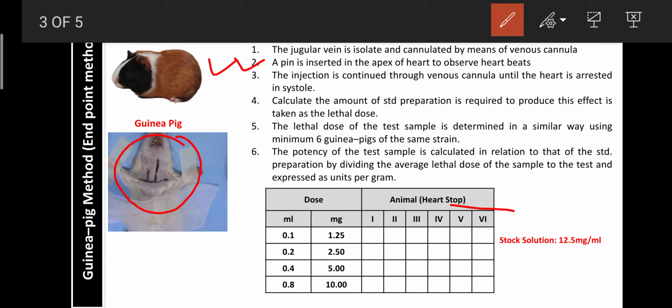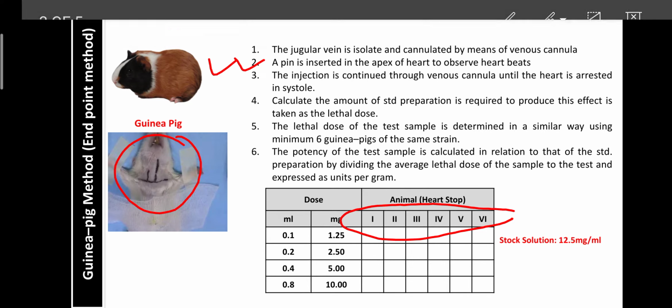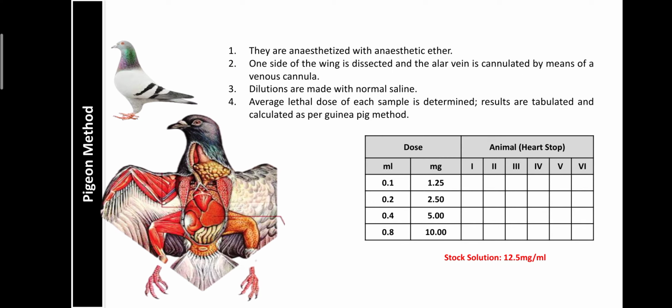So here 6 animals are considered for the test preparation as well as the standard preparation. It is not mandatory to conduct the standard preparation in each and every experiment. It has a unique value throughout the world. You can take those standard values and record the responses of a test preparation, then match and find out the unknown concentrations. Then the second method regarding the biopsy of digitalis is the pigeon method.